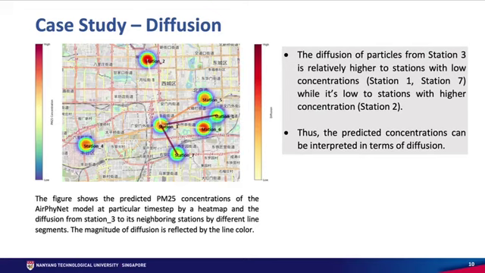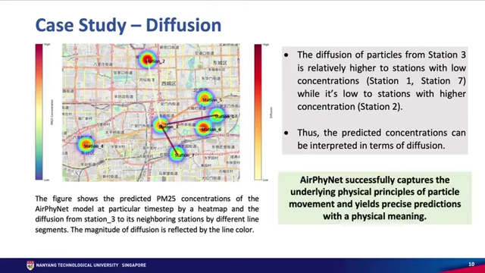concentration, and as you can see, the diffusion of particles from station 3 is relatively higher to stations with lower concentration, and it's low to stations with higher concentrations. Therefore, AirFiNet successfully captures the underlying physics and yields precise predictions with a physical meaning.